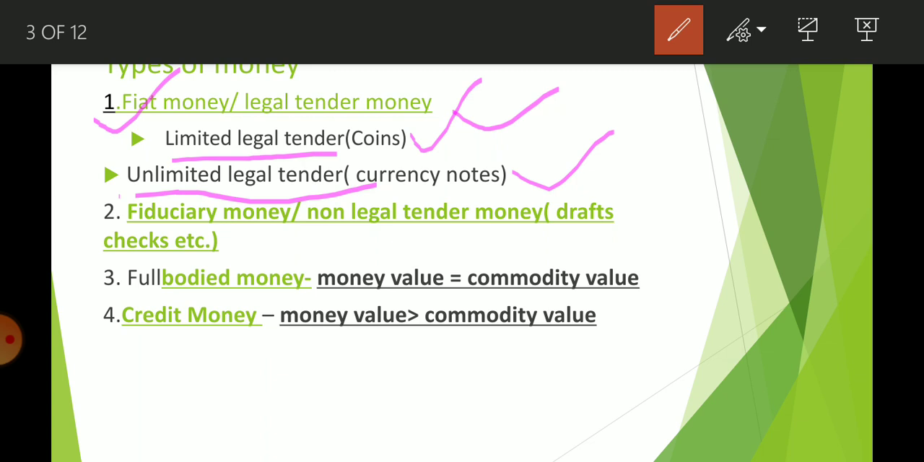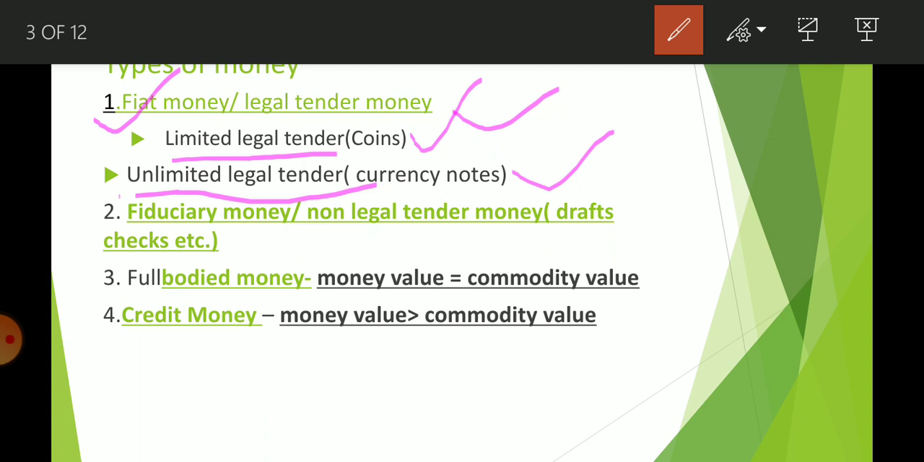1000. 2500. So all these currency notes are considered as unlimited legal tender. You can make payment in any amount. On the other hand, coins are considered as limited legal tender.